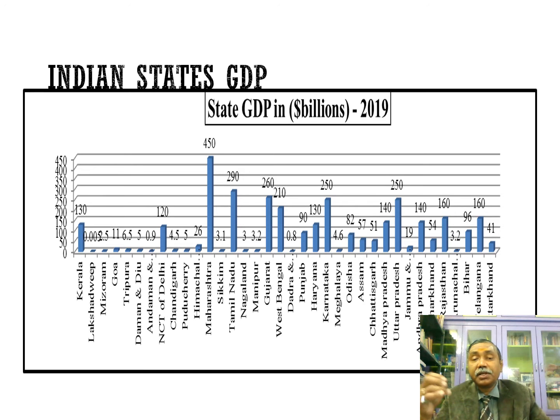Maharashtra's economy size is $450 billion, and Tamil Nadu's is $290 billion. Put together, it comes to about $3 trillion for the Indian economy in 2019, as I have gathered. Take the values as approximate; don't look at the exact figures, just look at the methodology, what we did. Let's move on.